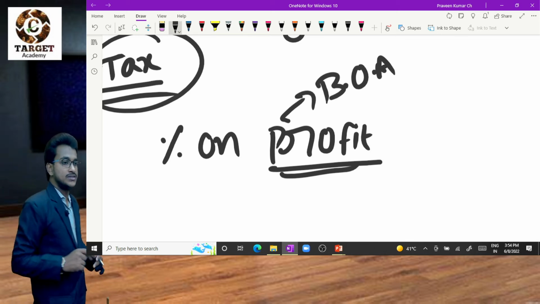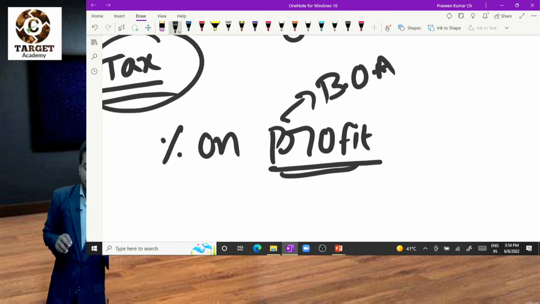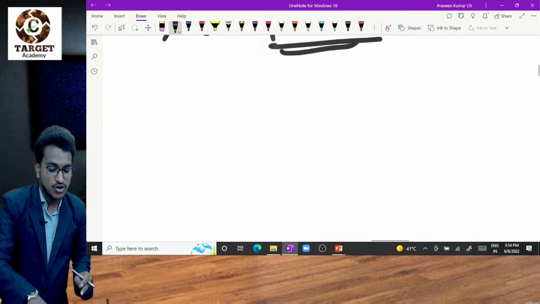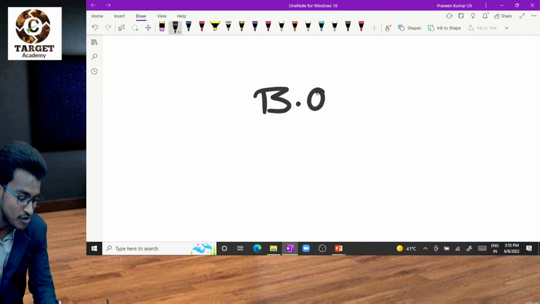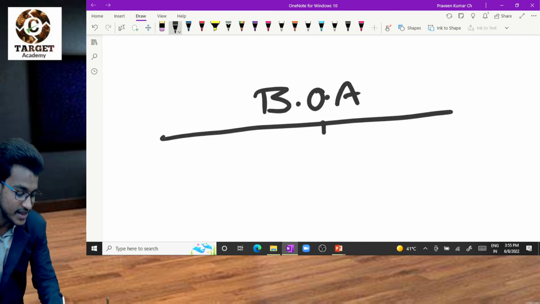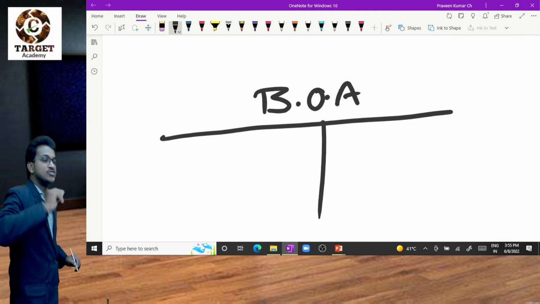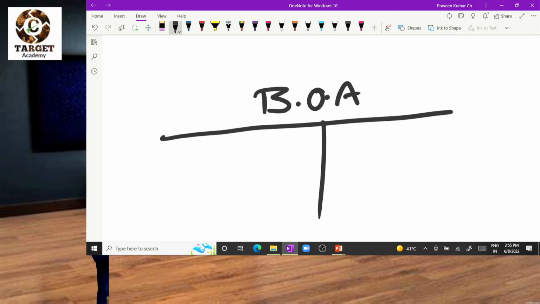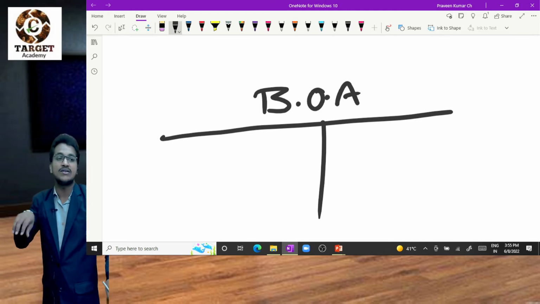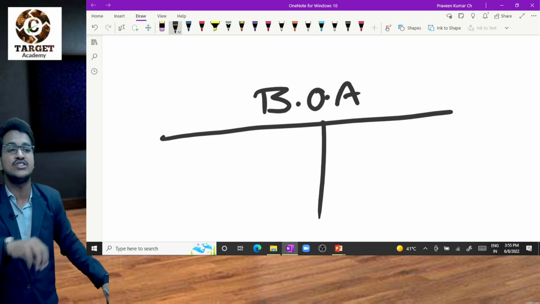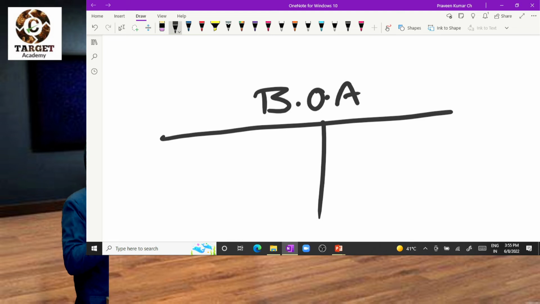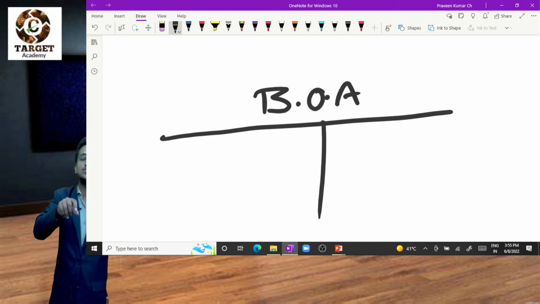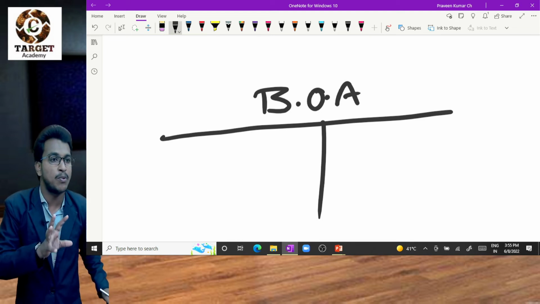My doubt is, sir, you say books of accounts must be maintained. Who has to maintain books of accounts? The accountant has to maintain books of accounts. Who is the accountant? Again, he is an employee of the organization. An employee of the organization will maintain the books of accounts of the organization. Clear? Are you getting my point? Okay.